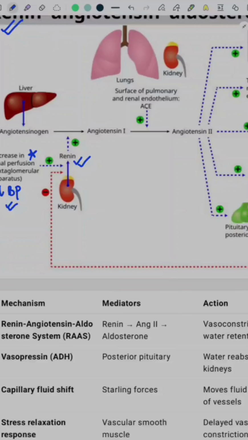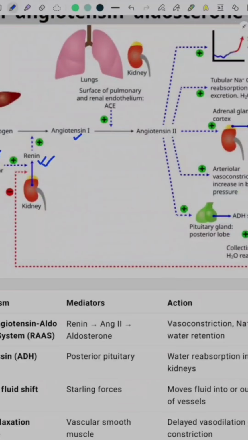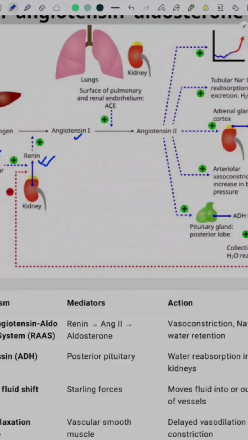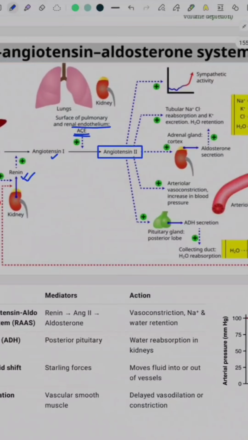Renin causes conversion of angiotensinogen into angiotensin 1. In the endothelium of the renal system and on the surface of the lungs, there is angiotensin converting enzyme which converts angiotensin 1 into angiotensin 2. Angiotensin 2 is a powerful vasoconstrictor, causing arteriolar vasoconstriction, and this is responsible for BP regulation at minutes to hours. It single-handedly forms the intermediate wing of BP regulation.